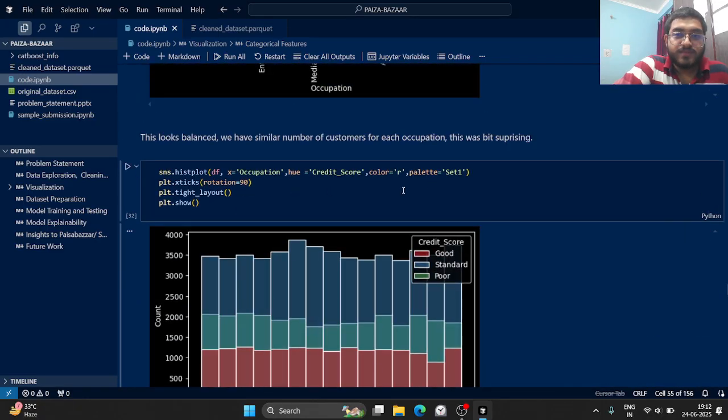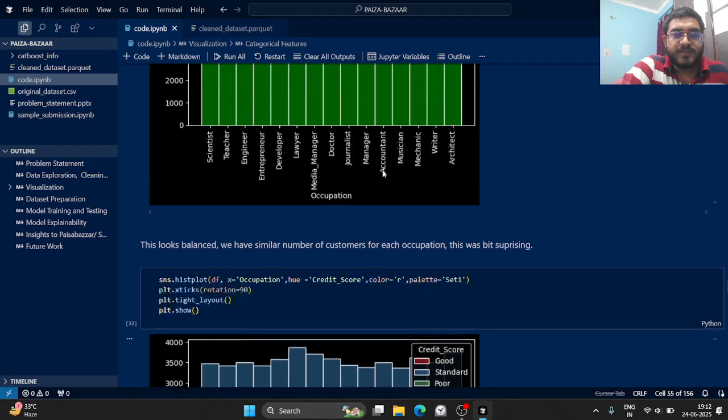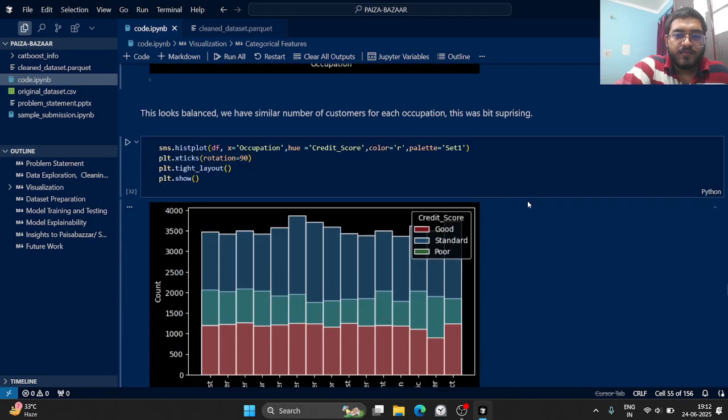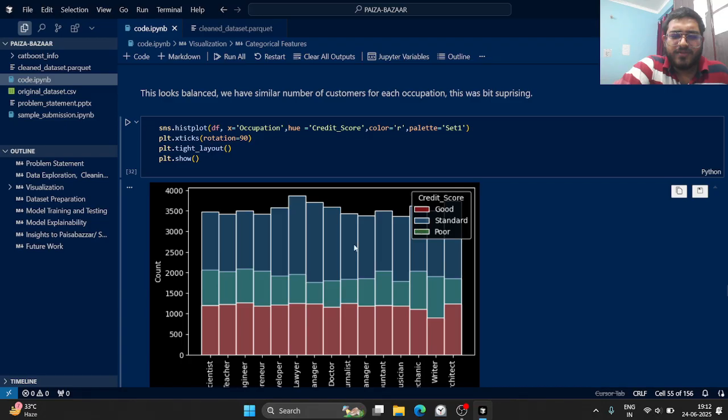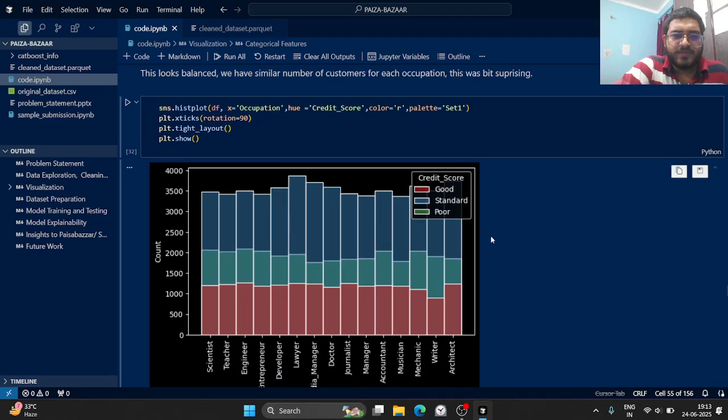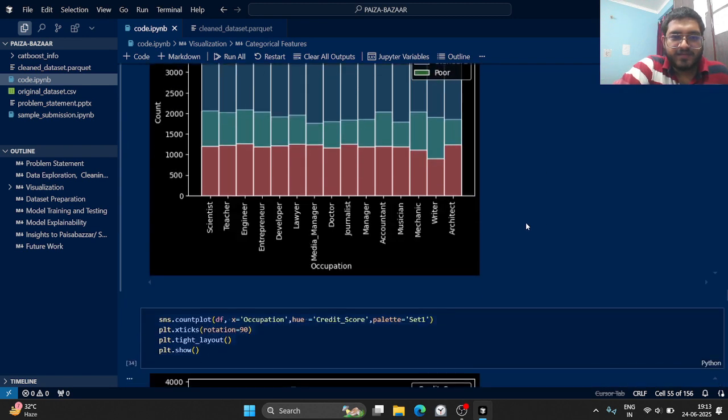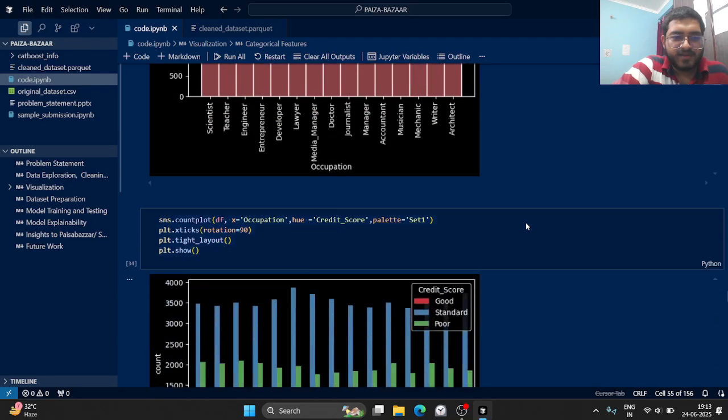This is also interesting, and might be a fault of data collection: the amount of good, poor, and standard is very close for all the occupations. There's obviously some pattern of variation, but no huge variations. I didn't expect this.